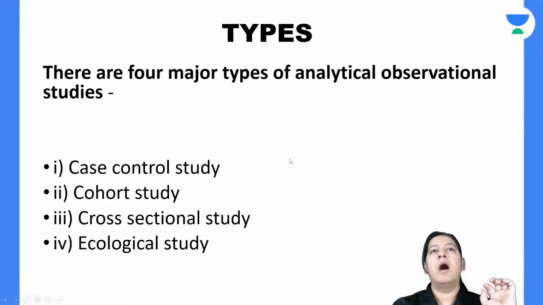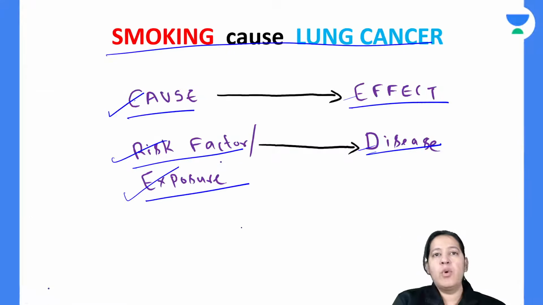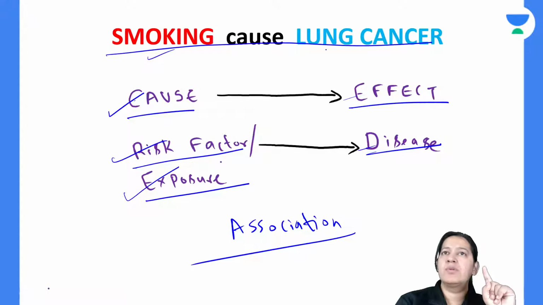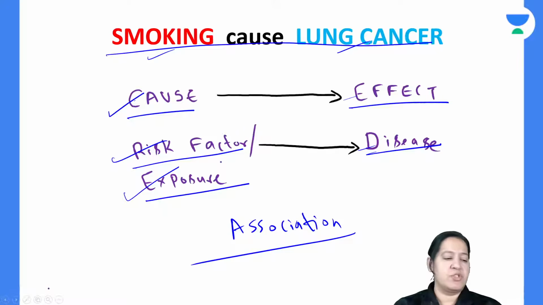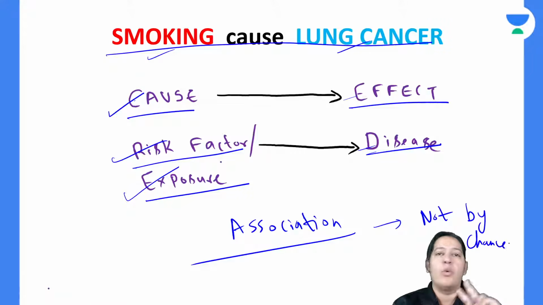What do you mean by association? There is a word known as association. It is an English dictionary word. So is smoking associated with lung cancer? What do you mean by association? Anyone from the audience? The meaning of association is not by chance. Any two things occurring together, and they are not by chance. They are actually together.